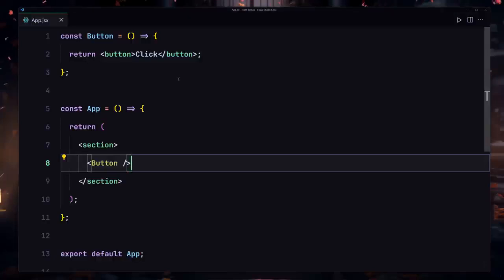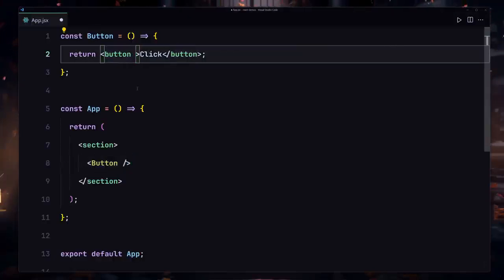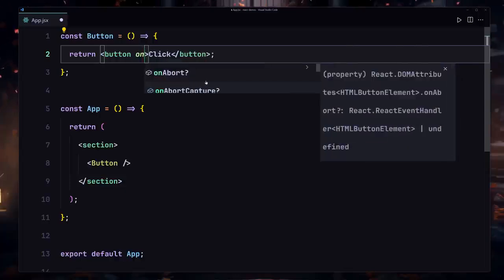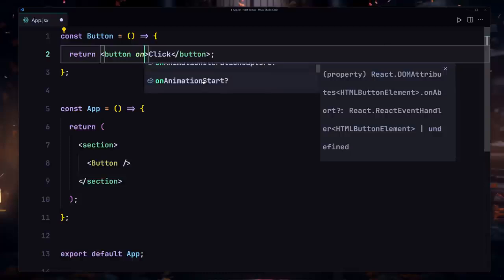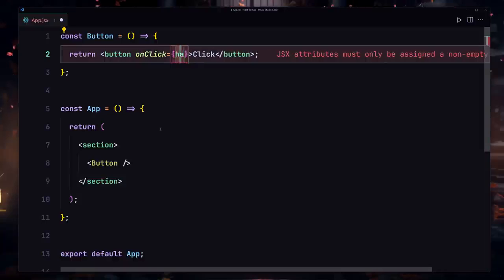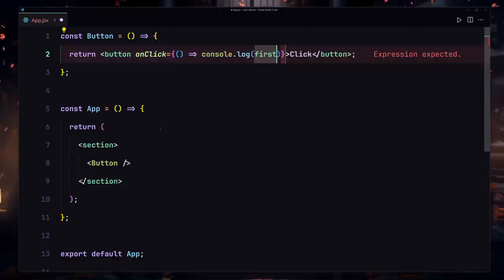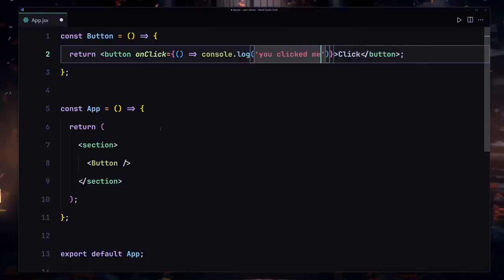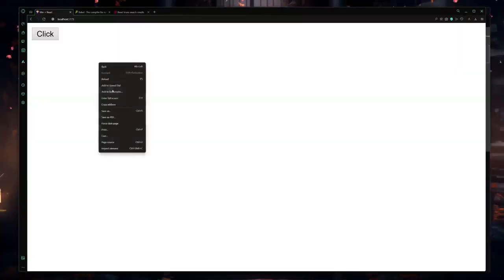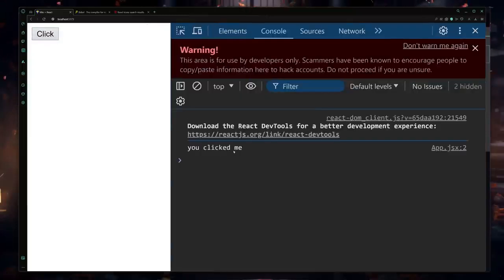So now if you want to attach an event handler to this button, the first thing that we have to do is write on, and here you can see we have a lot of events like onAbortCapture, onAnimationEnd, and there are a lot of events right here, onBlur and stuff like that. So what I'm going to do is write my own onClick event handler, and I'm going to pass some sort of a function right here. Inside this function I can just log to the console like you clicked me, and now I'm going to save my file. And now if I open my console right here and click on this button, it's going to give us you clicked me right here.